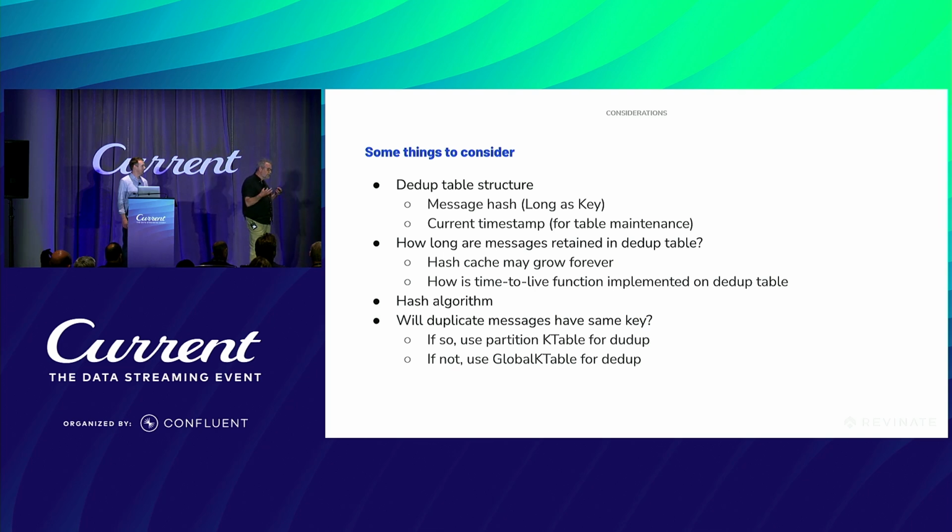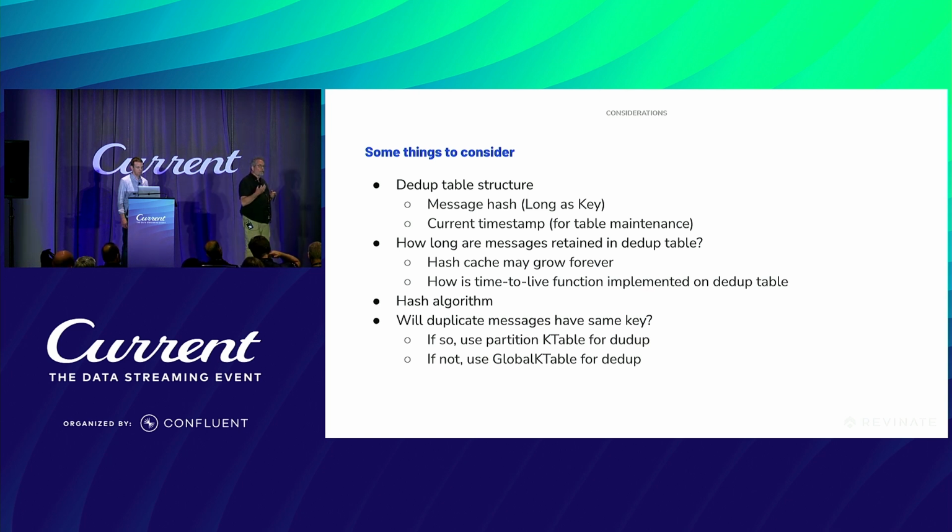We think about what the structure is of the dedupe table. It makes sense to use the hash value as the key for that entry in the table. We're going to be doing a join on it. The value could be really anything you want. We're not really merging. We're really just checking for existence in the table. We're going to use the current timestamp. So when we create a new entry in that table, we're going to put the hash value as the key, and we're going to put the current timestamp as the value.